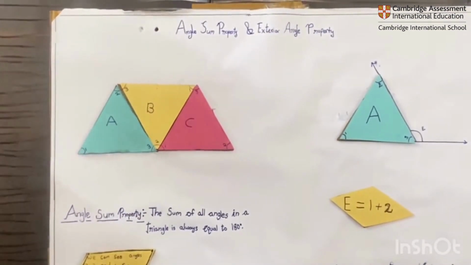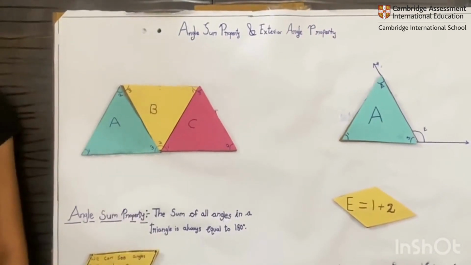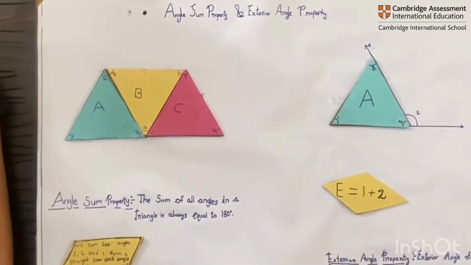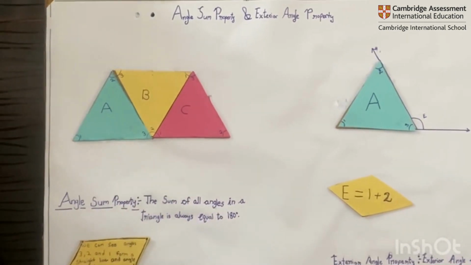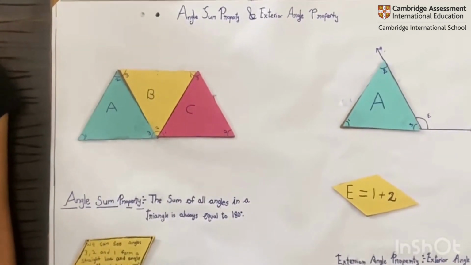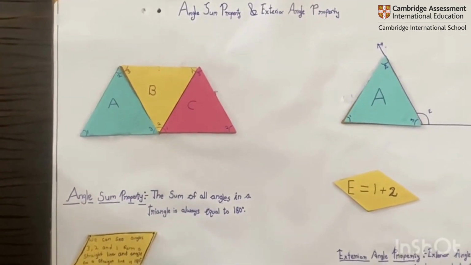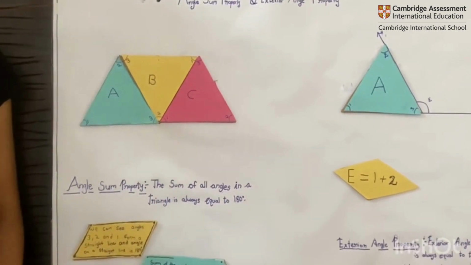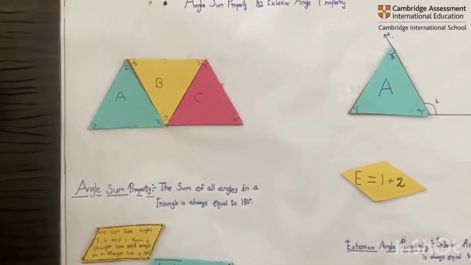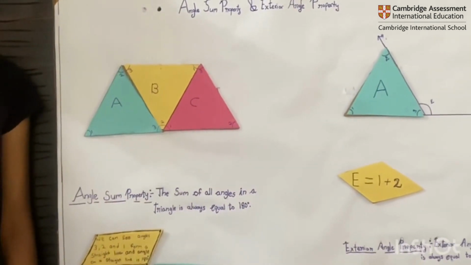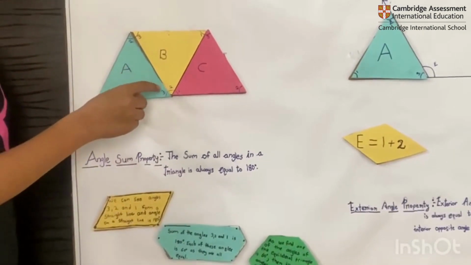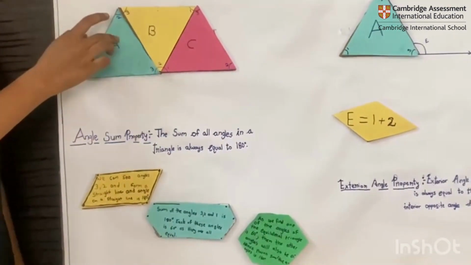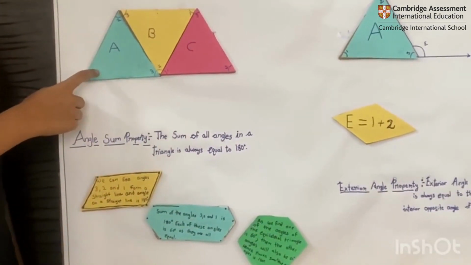Here angles 3, 2 and 1 form a straight line. Angles 3, 2 and 1 sum up to 180 degrees. So each one would become 60 degrees. If one angle is 60 degrees, the other two are also 60 degrees because it's an equilateral triangle. For example, A. If 3 is 60 degrees, 2 will also become 60 degrees and 1 too.